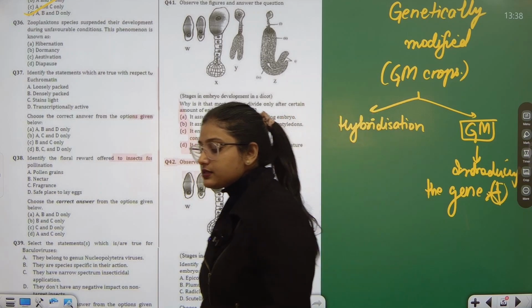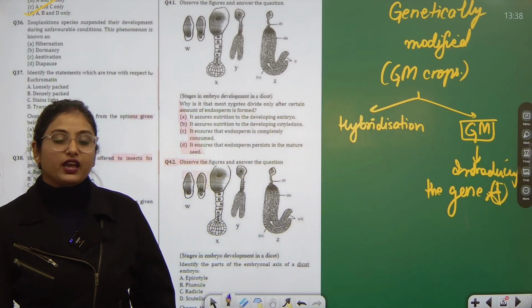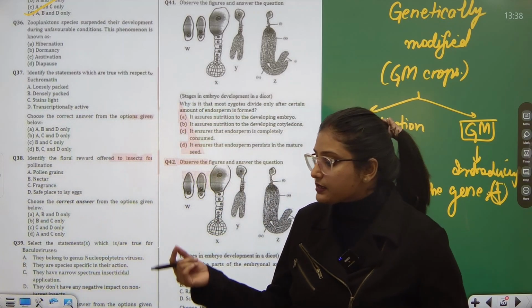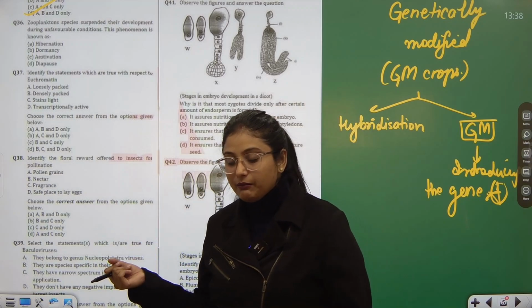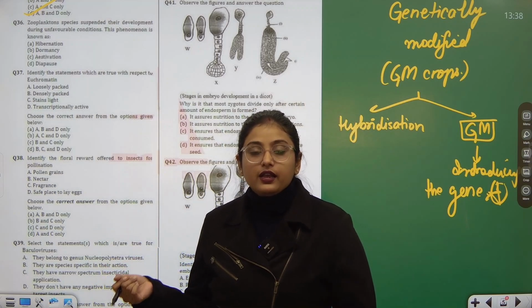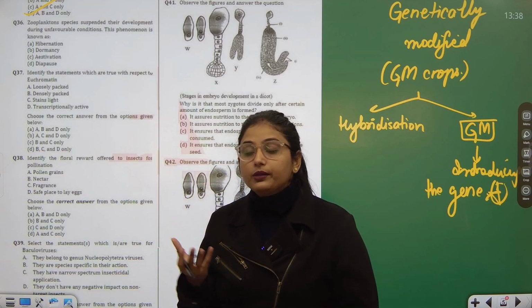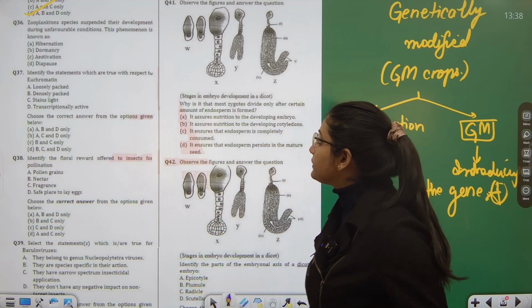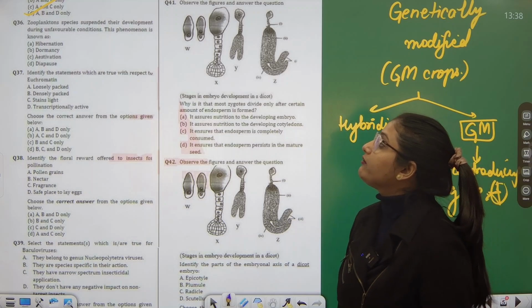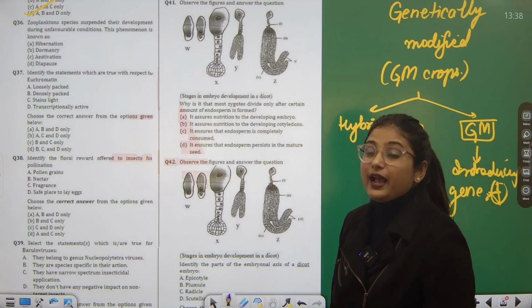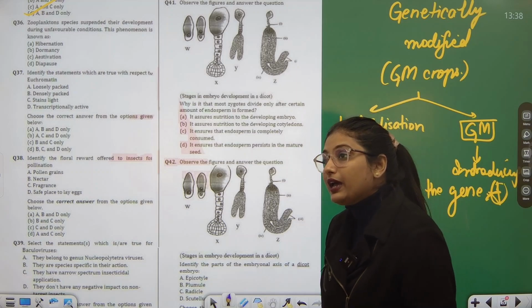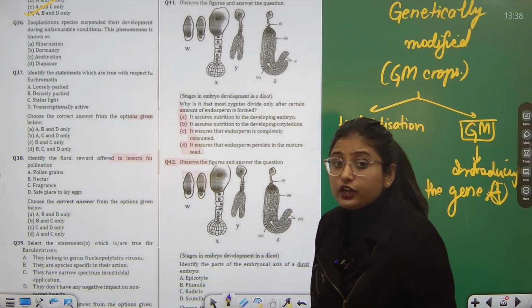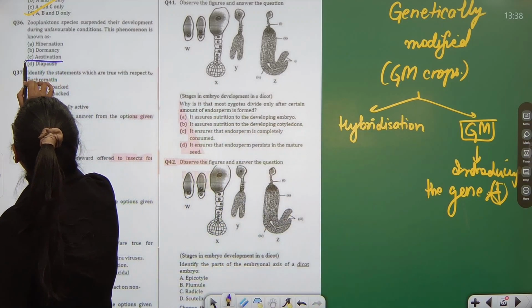Zooplanktons. In the previous page only there was a question where we had read the word phytoplanktons, and I told you that these are plants present at the base of aquatic life, and they form the start of the food chain, the producers of the food chain. Similarly, zooplanktons are also those species which suspend their development during unfavorable conditions. If any environmental condition comes to them which is unfavorable for them, they undergo a phenomenon which is known as diapause.